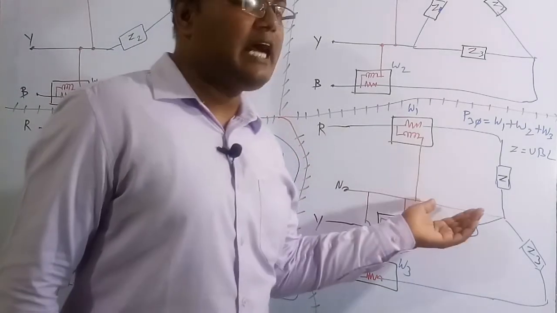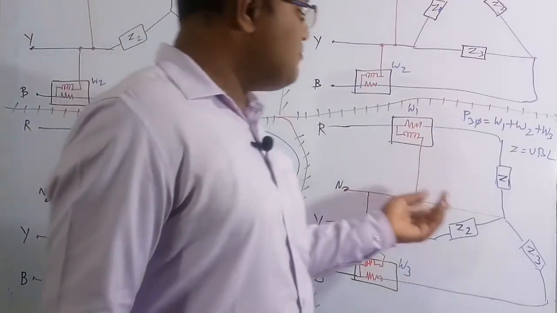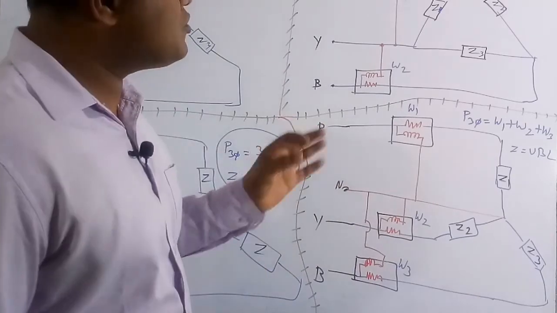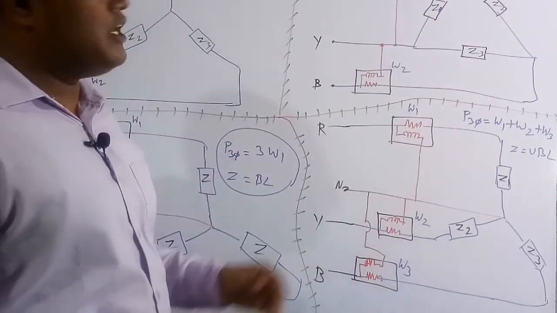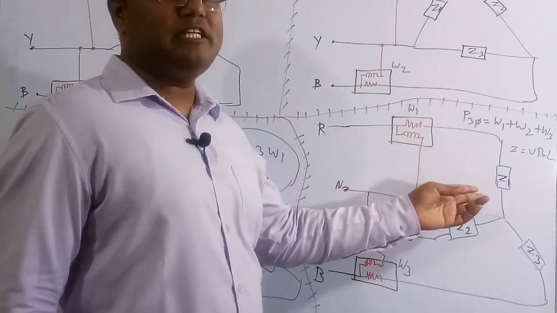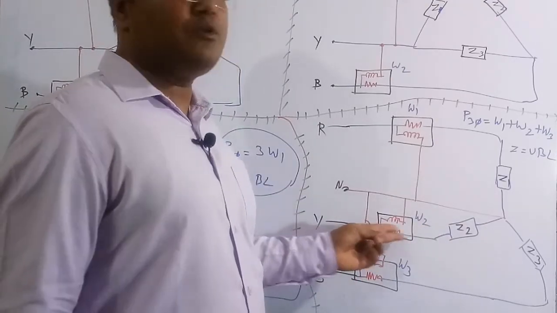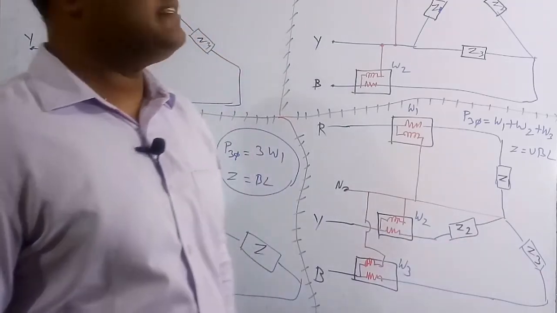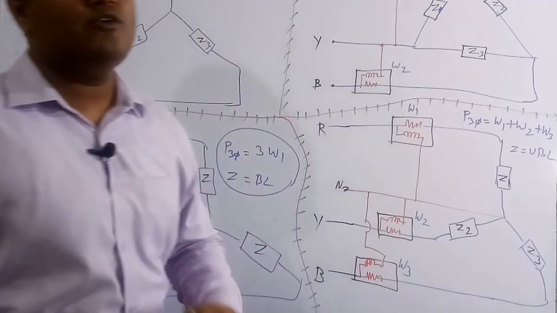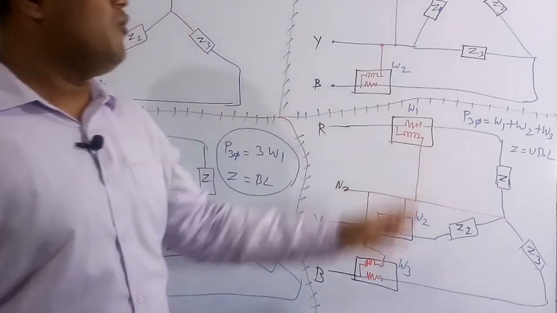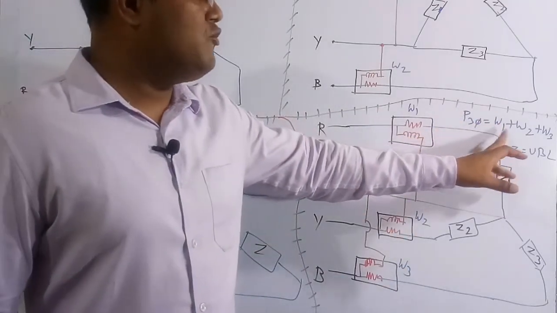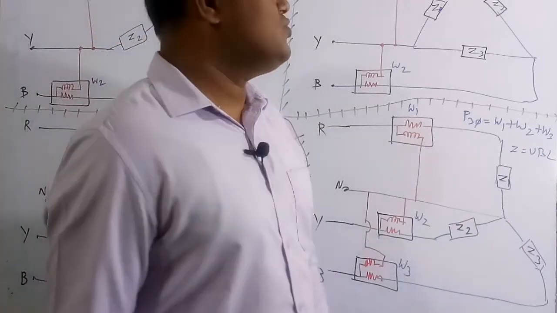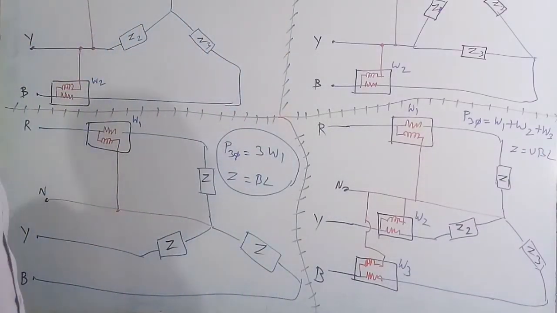But suppose the load is an unbalanced load for a star connection, three-phase 4-wire, then we have to use 3 wattmeters in order to measure the active power consumed by each and every phase. So W1 measures the active power consumed by Z1, W2 measures the active power consumed by Z2, and W3 measures the active power consumed by Z3. If we add all these, we get the active power consumed by the overall 3-phase load, which is W1 plus W2 plus W3, and here Z is compulsorily an unbalanced load.